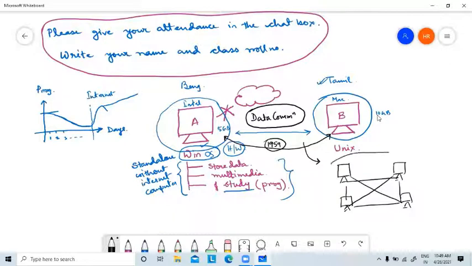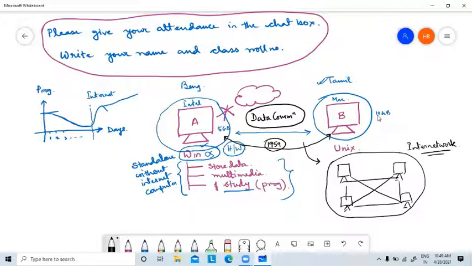In this way, internetworking, or the internet, or you can say network, was developed. Why is it called a network? Because it creates a net of connected devices where the devices can communicate with each other.